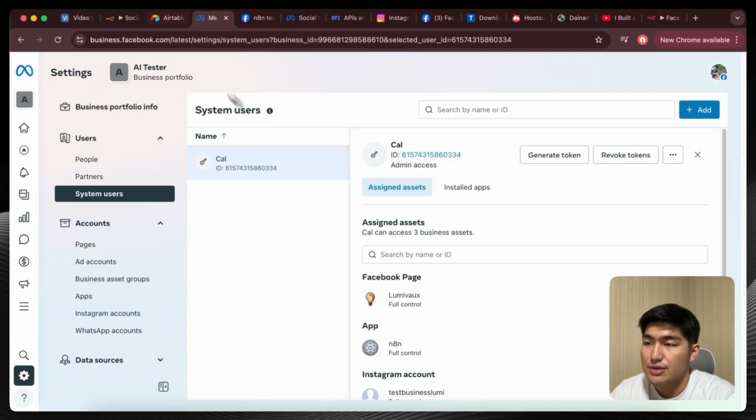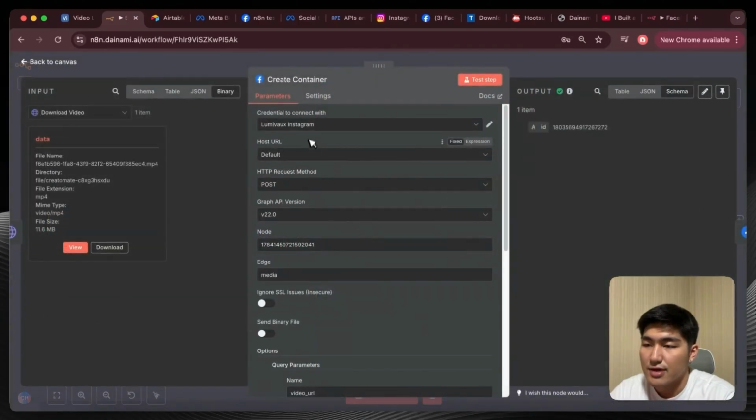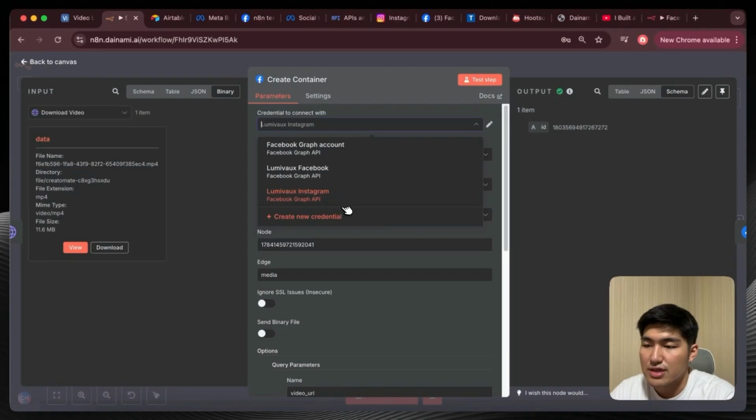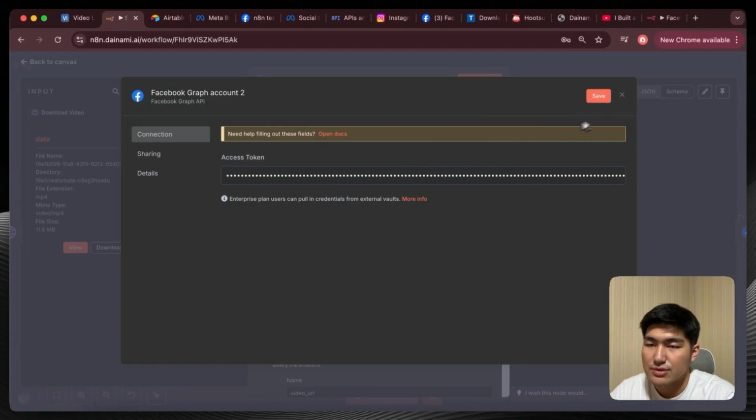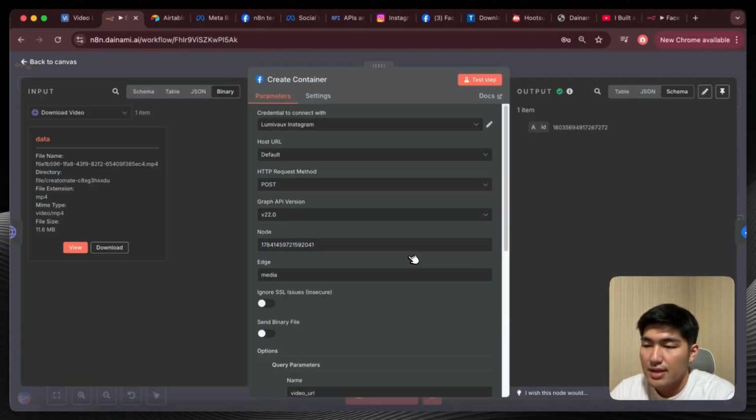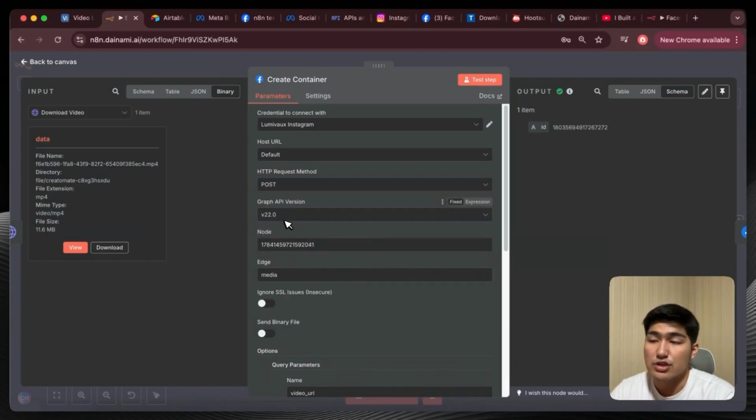Okay, once you have this token, you're going to go back to n8n. You're going to open the Facebook API over here, right? And then you're going to connect your token by creating a new credential and type in your token, and then you should be good to go. All right, and once this is done, you're going to set the host URL to default. HTTP request would be post, graph API version v22 or any other latest version that you're using.